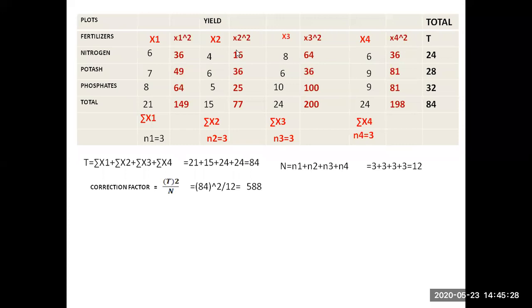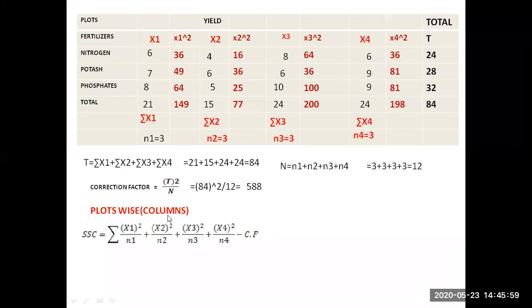Similarly, we have plot wise. In the previous one you had only one way. Here there are 2 ways. That means you have to discuss column wise, and similarly you have to discuss row wise. Column wise means x1, x2, x3, x4. Plot wise we have to discuss column wise: SSC, the sum of squares between the columns. The sum of squares between the columns we are going to discuss.